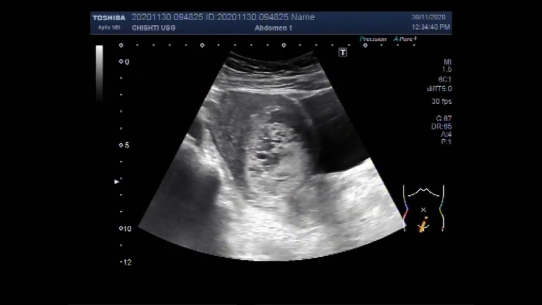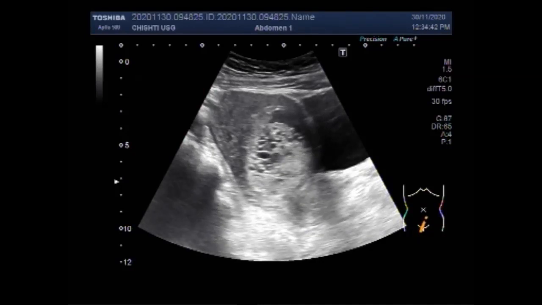A hydatidiform mole is a pregnancy in which the placenta contains grape-like vesicles, that is, small sacs which are visible to the naked eye. The vesicles arise by distension of the chorionic villi by fluid. When examined under a microscope, hyperplasia of trophoblastic tissue is visible.